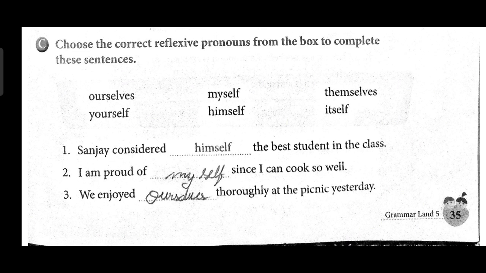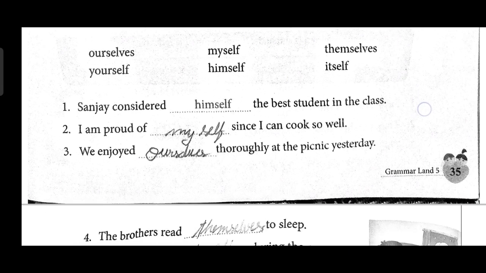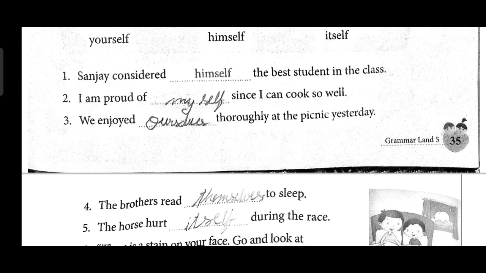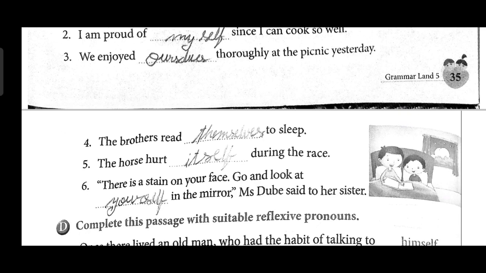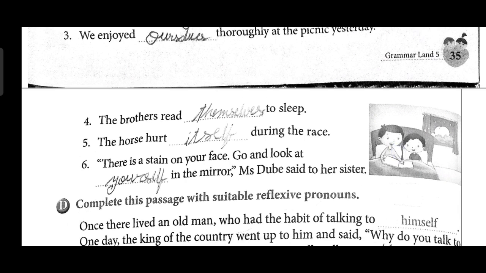Okay, the second question: I am proud of myself since I can cook so well. That will be the second answer. Question number 3 will be: we enjoyed ourselves. Now I'm going to tell you just the answers, you need to just write them in your books. Question number 4: the brothers read themselves to sleep. Question number 5: the horse hurt itself during the race.